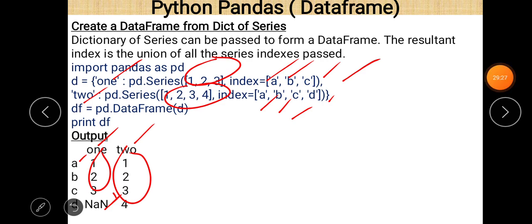So this is all about how to create a data frame in Python Pandas.